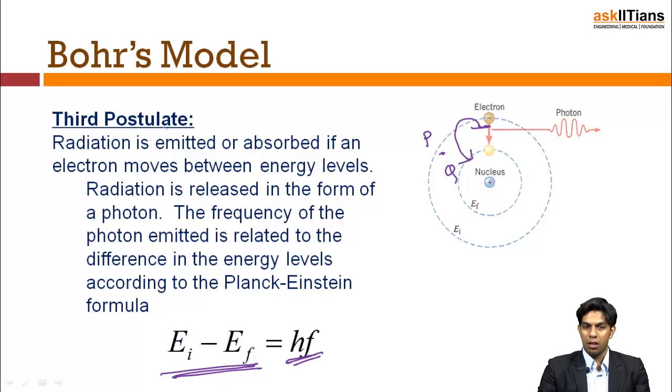This third postulate actually deals with the radiation of a photon, or let's say the radiation of light from an atom. What's the phenomenon? Why does it radiate? The reason being that an electron moves from a higher energy orbit to a lower energy orbit. Only in that case, a light or a radiation is thrown out of the atom. So, the third postulate deals with that phenomenon.